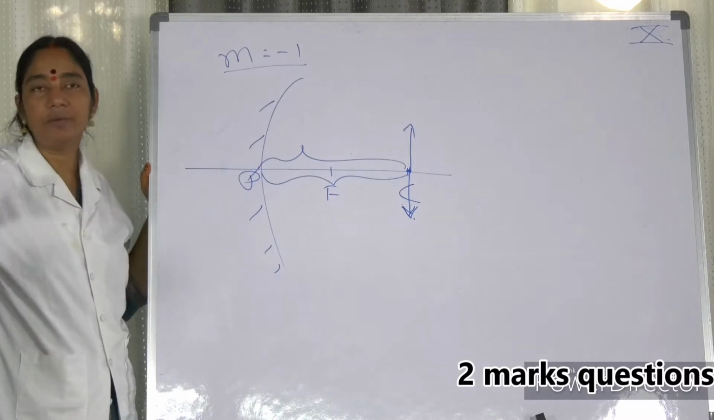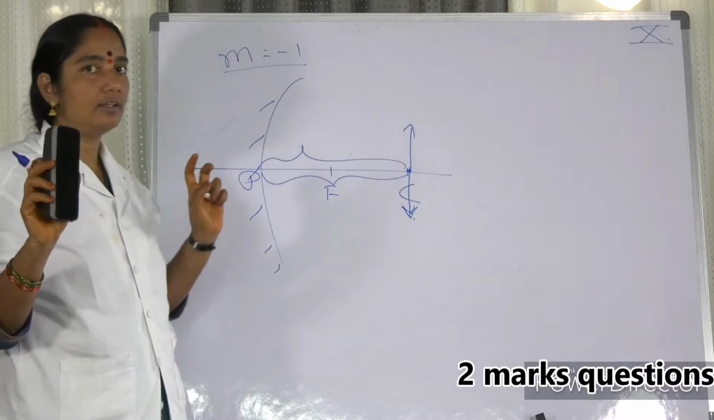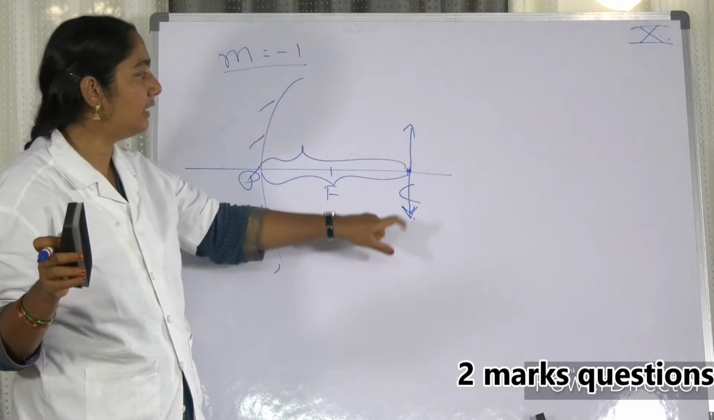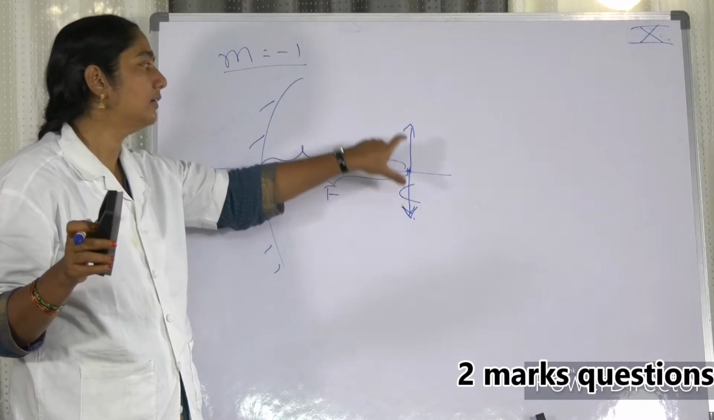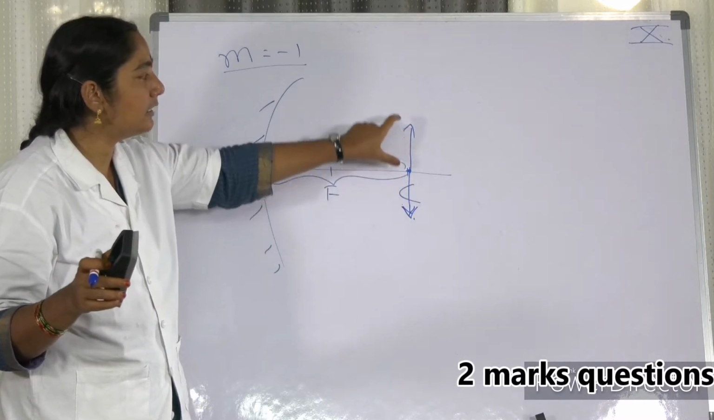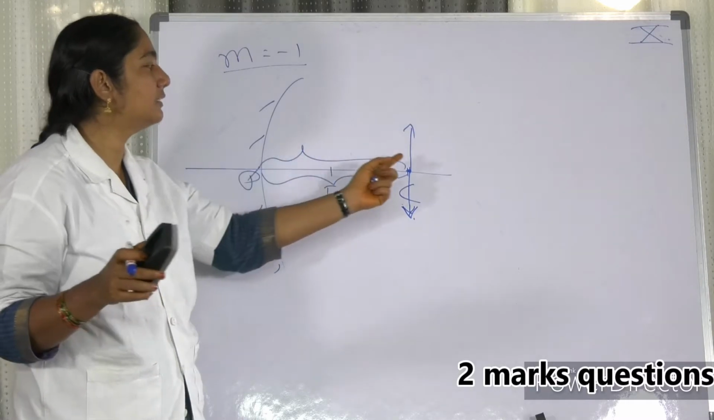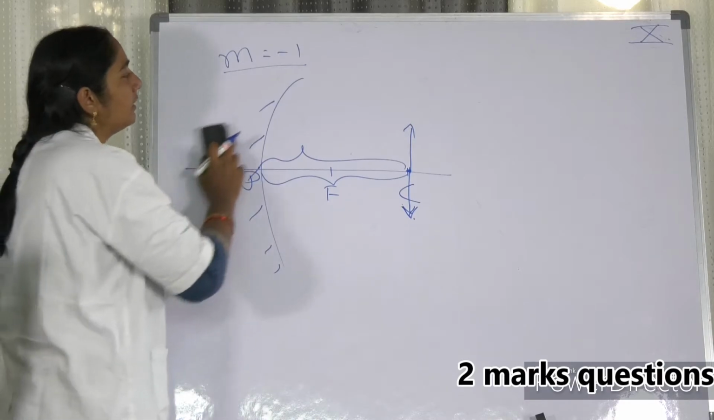I request you to please draw the diagram also. I think it is understood by all of you. First point is it is a real image. It is an inverted image, and the size is the same as that of the object. Distance also is the same as that of the object from the pole. So these are the 4 points that we can discuss.